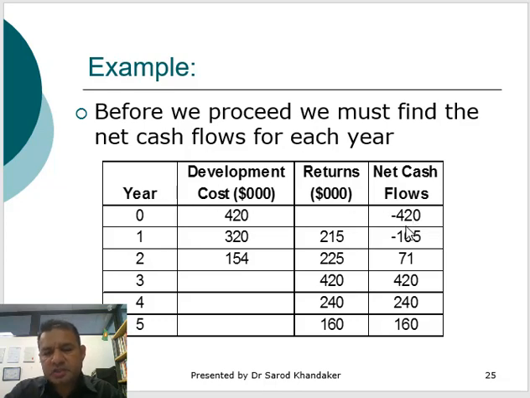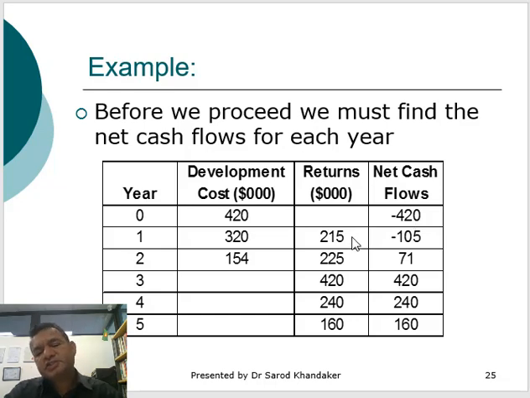On the right hand side we are showing the net cash flow. The first one is negative 420. How do we get this number? It is 420 minus, because this is the cost and return is 0, so the net cash flow is negative 420 because it's a cash outflow.